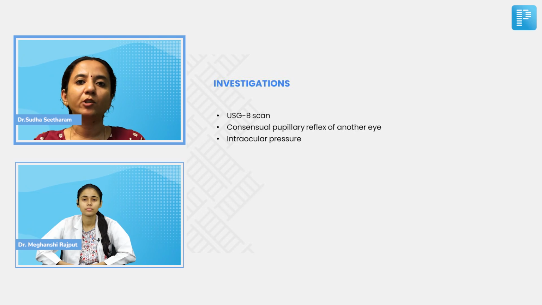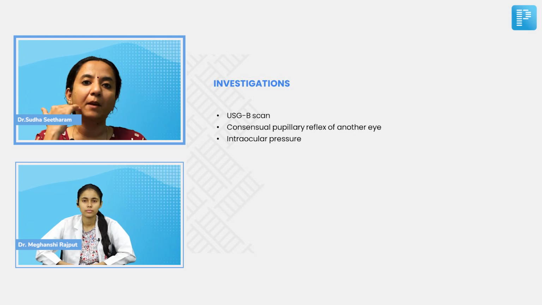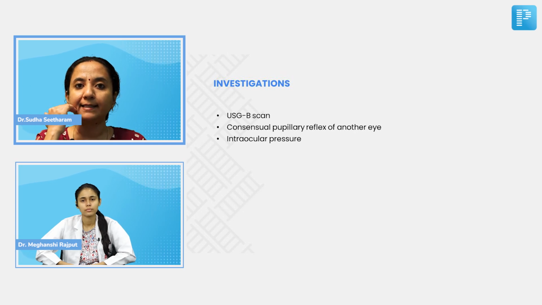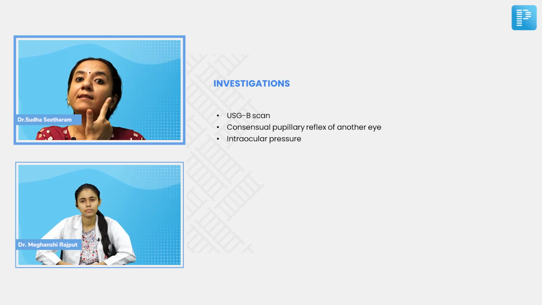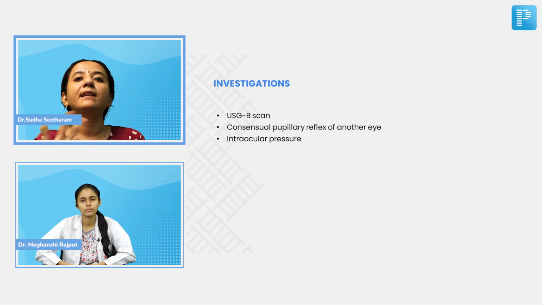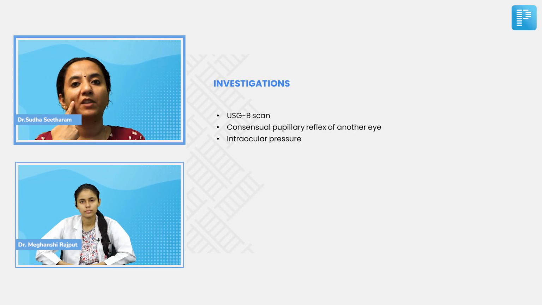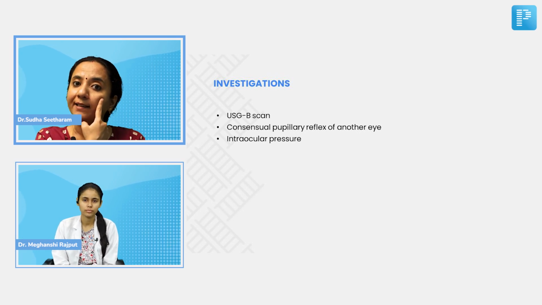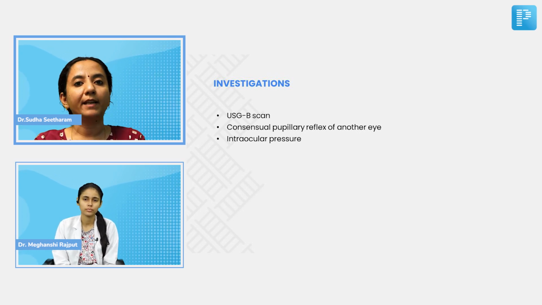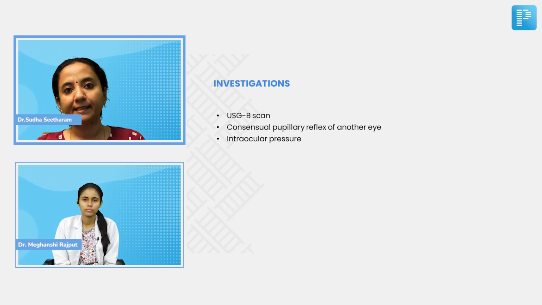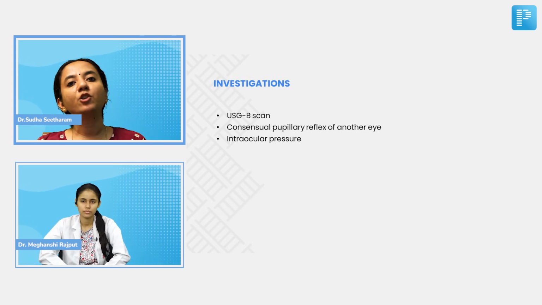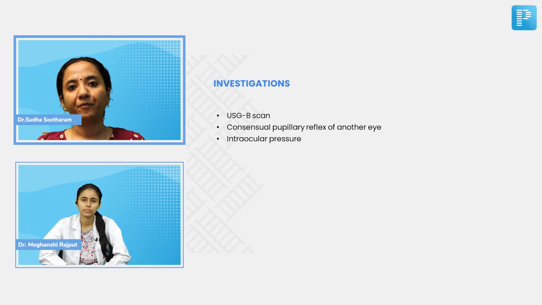We can check for the consensual pupillary reflex in the other eye. So if I have a dense opacity in this eye, you will not be able to check for the pupillary response in this eye. But you put light in this eye and check for the consensual reflex in the other eye. That also is an index of function of the optic nerve of this eye. So if I put light here and I note a good pupillary constriction in the other eye, which is normal, that tells me about the function of the optic nerve of this eye. So we can check for the consensual pupillary reflex in the other eye, and we should also do a USG-B scan of the patient. Okay.